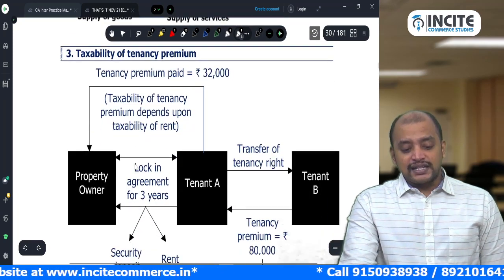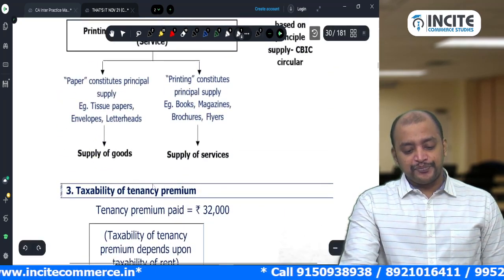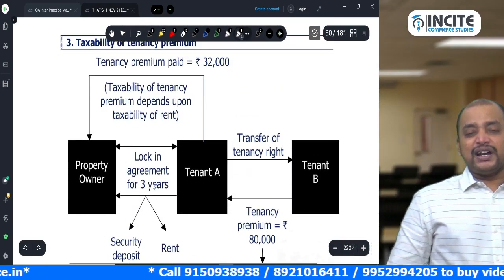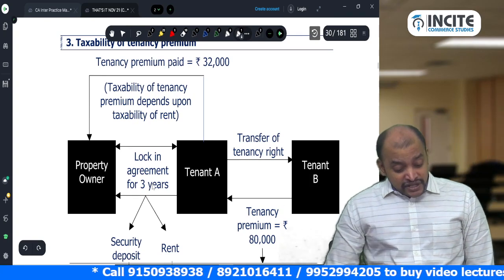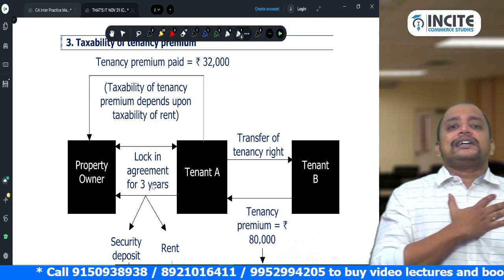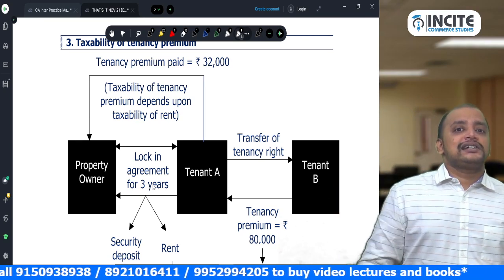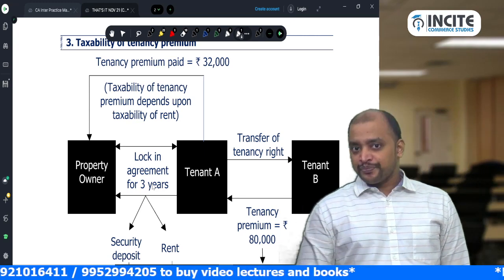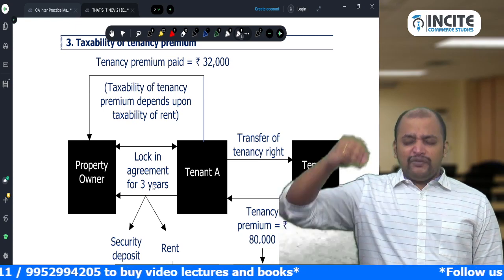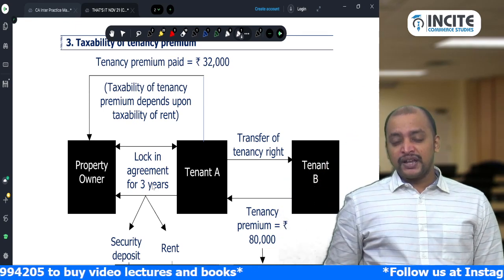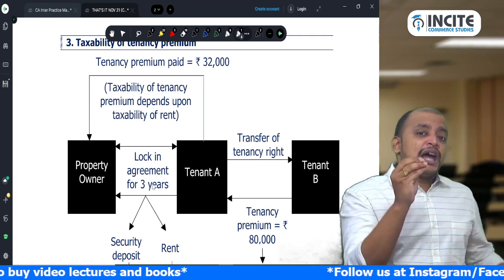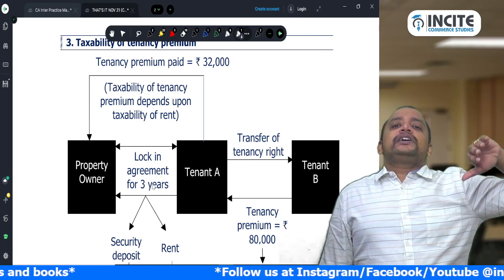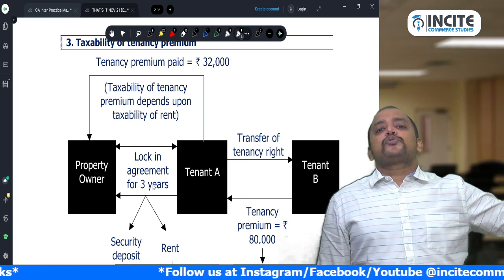Then next, taxability of the tenancy premium. So tenancy premium means whenever we have a tenancy right, upon transferring the tenancy right or renouncing the tenancy right, we, being a tenant, get some amount, and that is known as tenancy premium. That tenancy premium will always be taxable in the hands of the tenant. Whereas if any amount is shared with the property owner, it will be taxable in the hands of the property owner if the rent against that property is taxable.